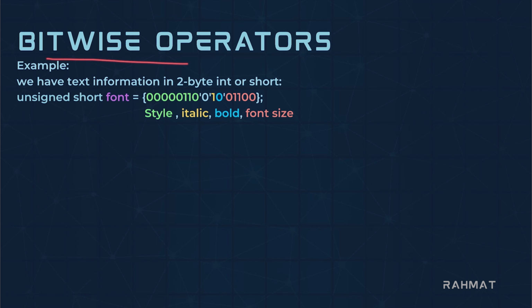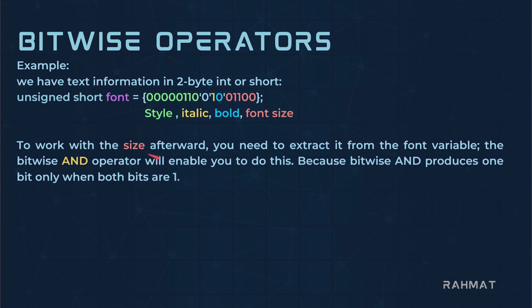So now bitwise operators can give us the ability to do operations on every single binary digit of this short integer. Now let's see, if you want to switch only between bold, then we can do that without bringing any change in font size or italic or style, or we can switch between italic or none without changing any of this information. We can do the same for style and font size as well. So how can we do this?